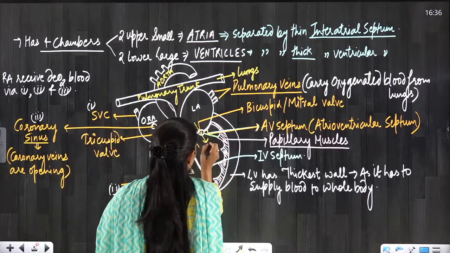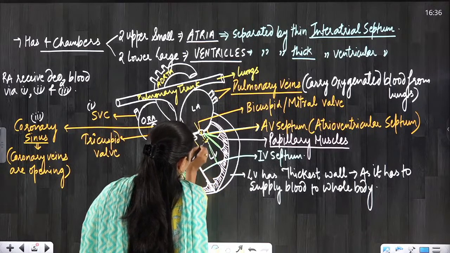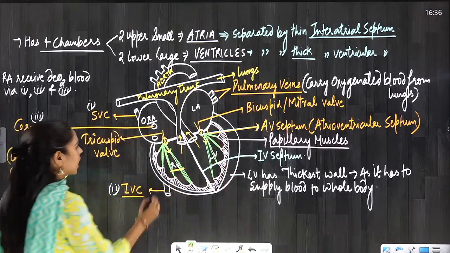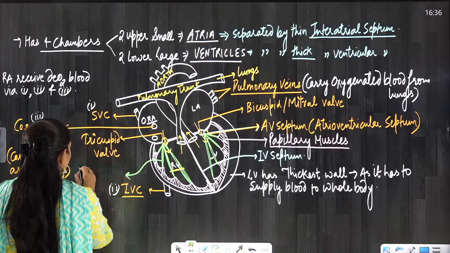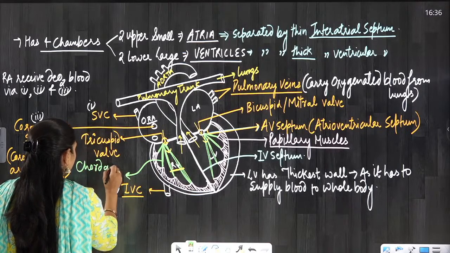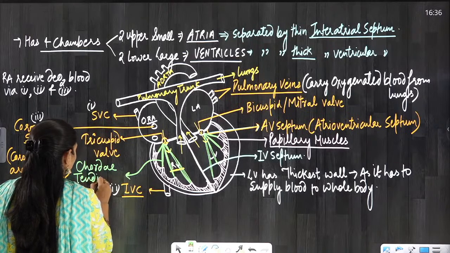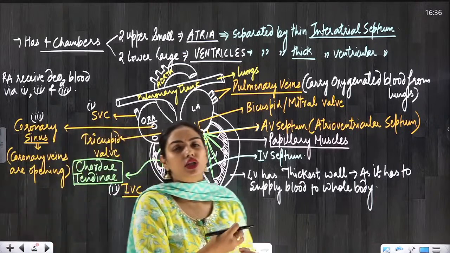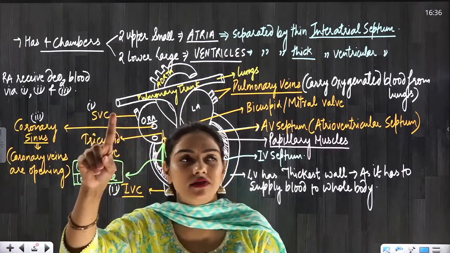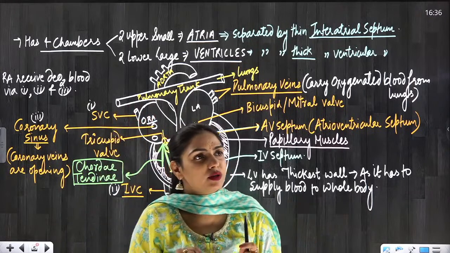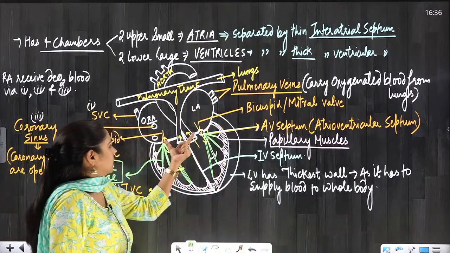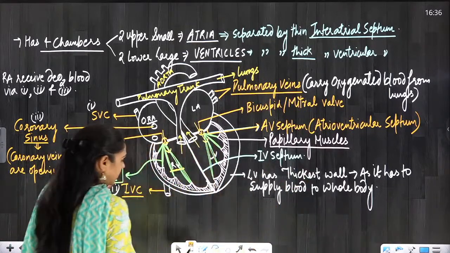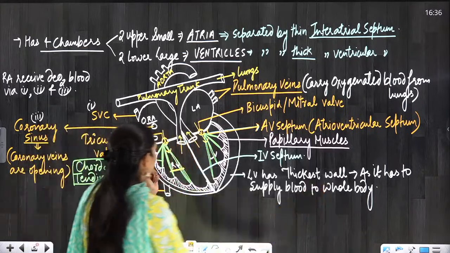To the bicuspid valve as well as to the tricuspid valve. These are the cord-like structures which you can see here. These cord-like structures are known as chordae tendinae. These are known as what? Chordae tendinae. So chordae tendinae are cord-like structures which are connected to the AV valves. There are 2 AV valves, bicuspid and tricuspid valve. Okay. So the chordae tendinae are connected to the AV valves, and they are also connected to the papillary muscles.